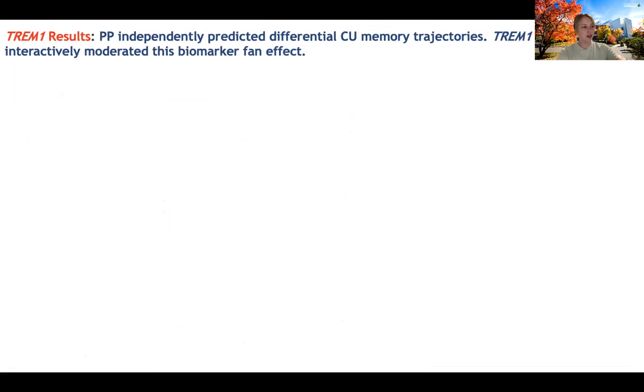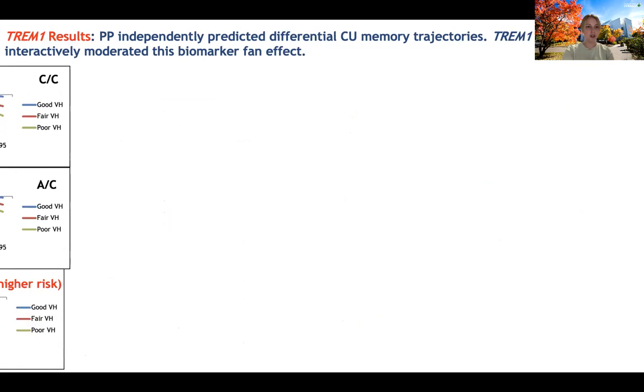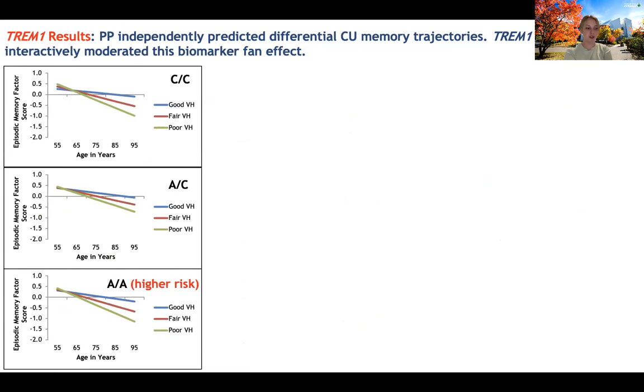In the next study, we did the same analysis, but we used TREM1. So in column 1, again, we see that we stratified by TREM1 genotype only. And again, we see some conformationally similar pulse pressure biomarker fan effects.